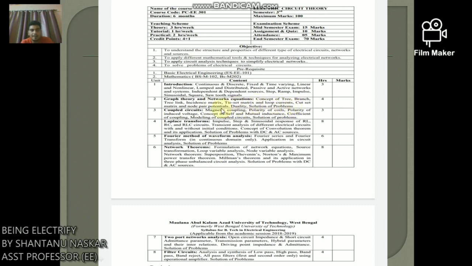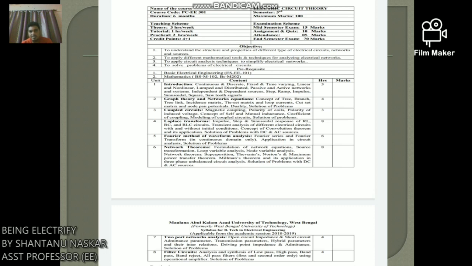Number 3 is coupled circuit, where we can learn magnetic coupling, polarity of coils, mutual inductance, self-inductance, like this. Number 4 is Laplace transform, where we can learn impulse, step and sinusoidal response of RL, RC and RLC circuit, and also transient analysis of different electrical circuits and some problems with DC and AC sources. Number 5 is Fourier's method and waveform analysis, where we can learn Fourier series and Fourier transform in continuous domain only, and some application in analysis.